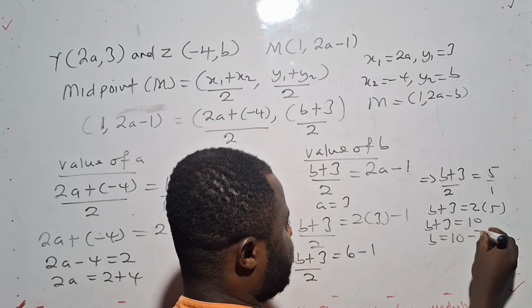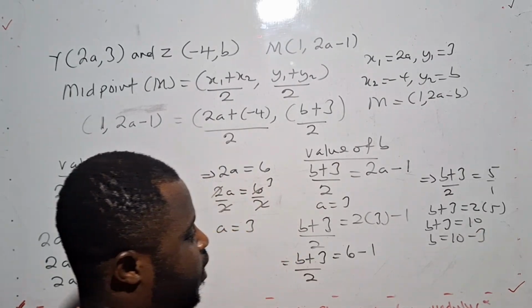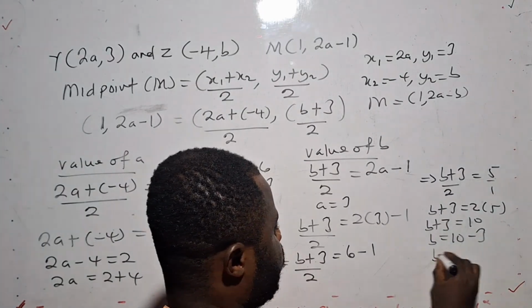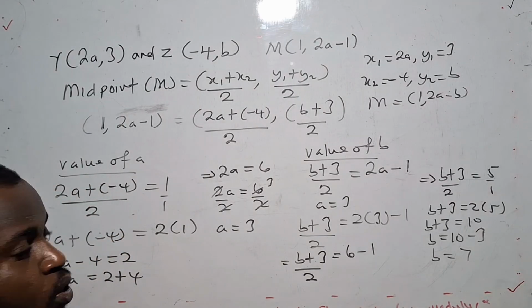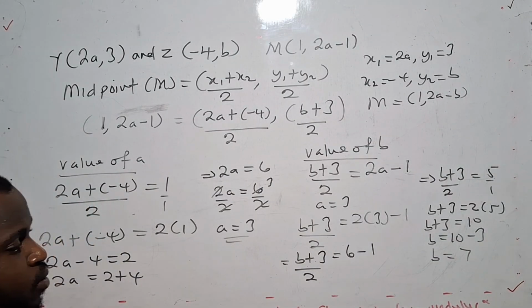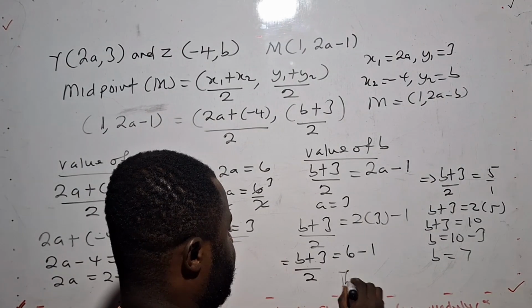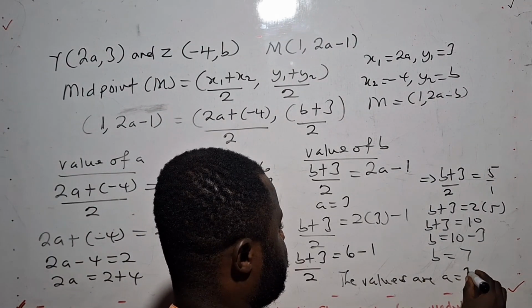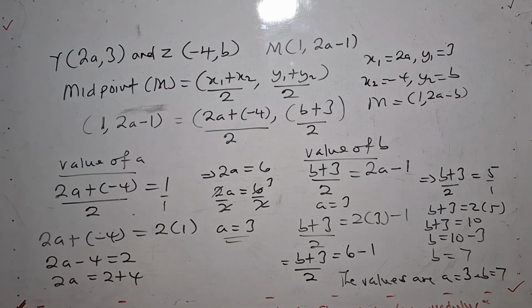So b will be equal to 10 minus 3. So now b is equal to 7. So now we are fine for the values of a and b. The values are a is equal to 3 and b is equal to 7.